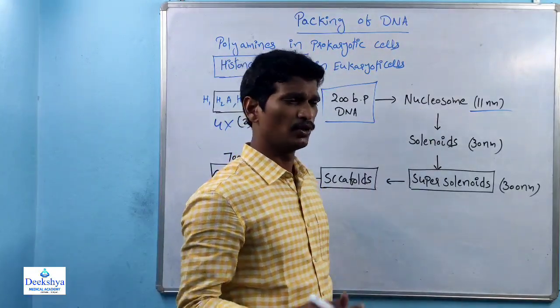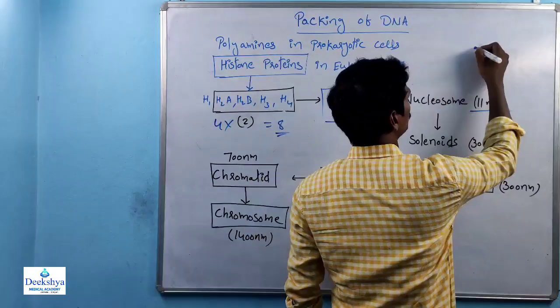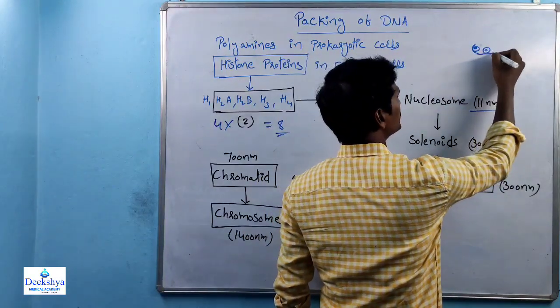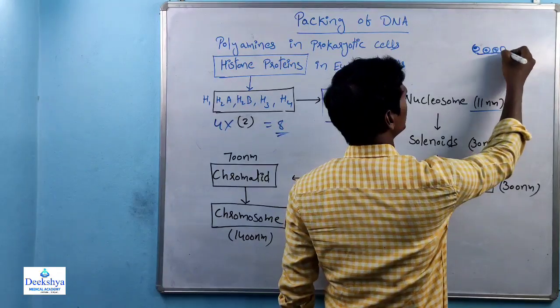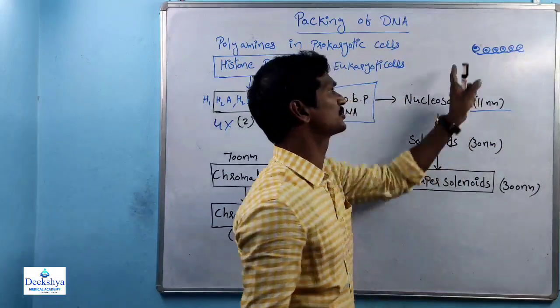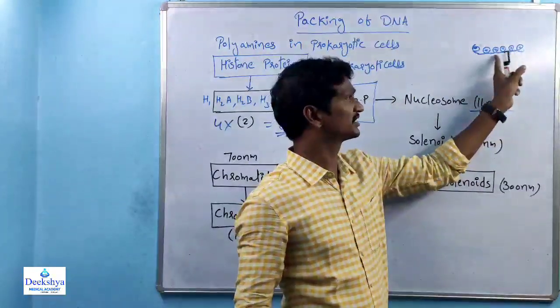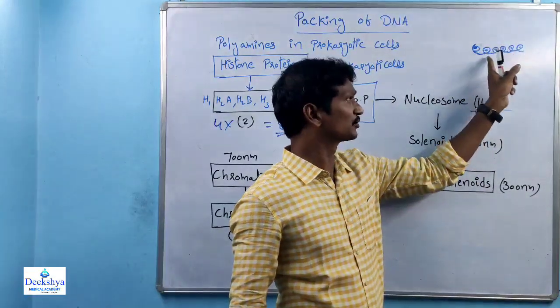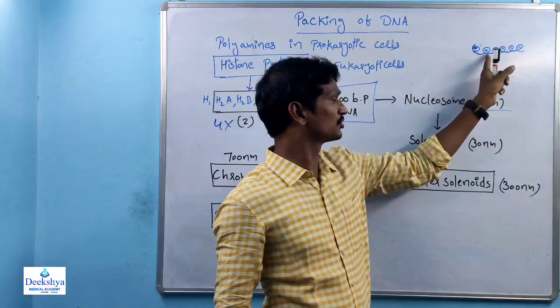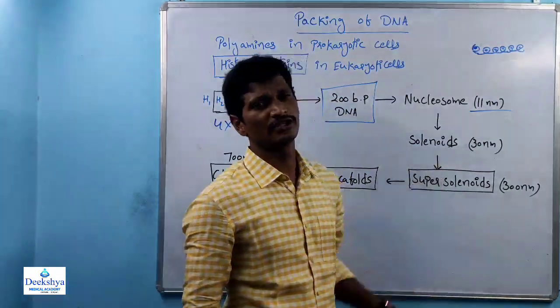Suppose this is the nucleosome and this is the DNA. Like that, totally 6 nucleosomes are formed, and these 6 nucleosomes combine to form the solenoid structure.